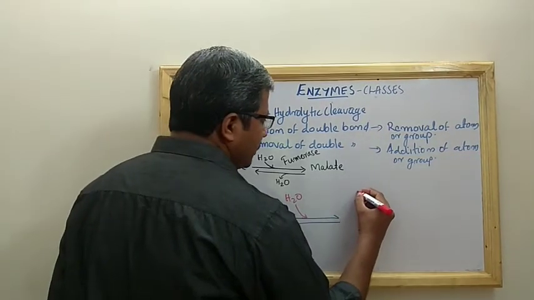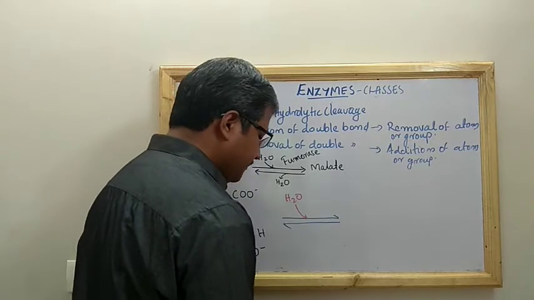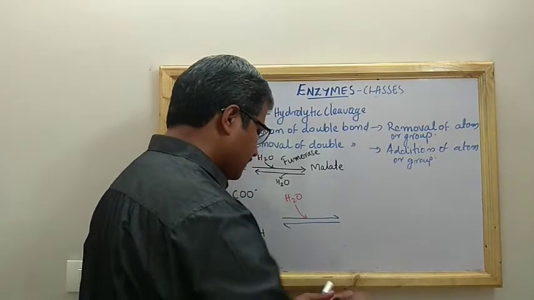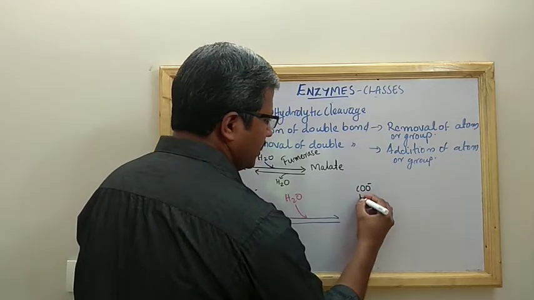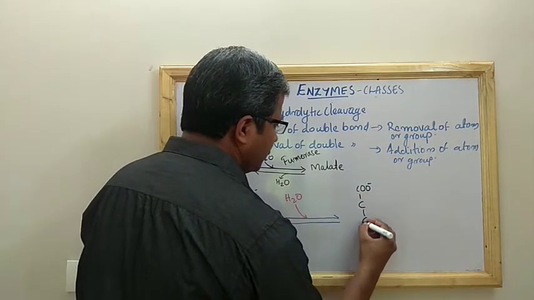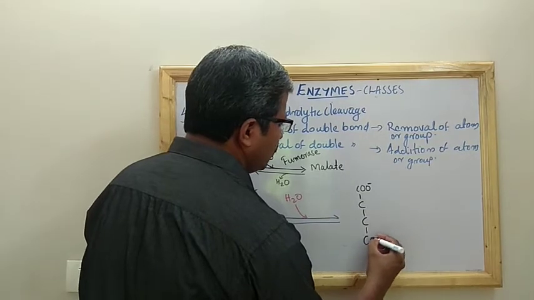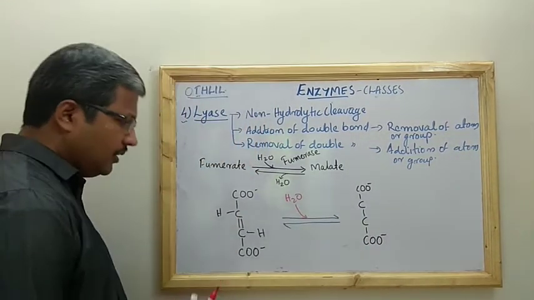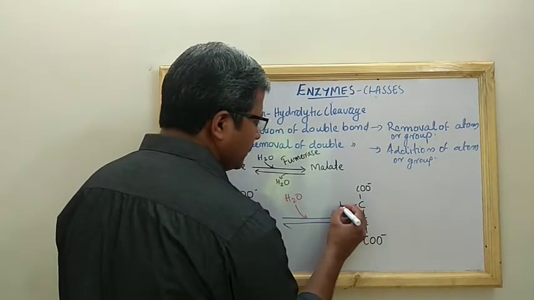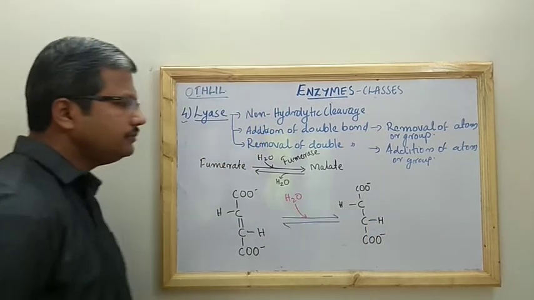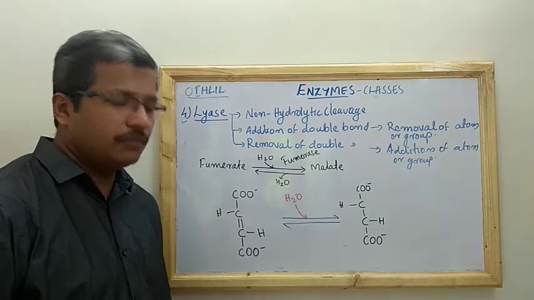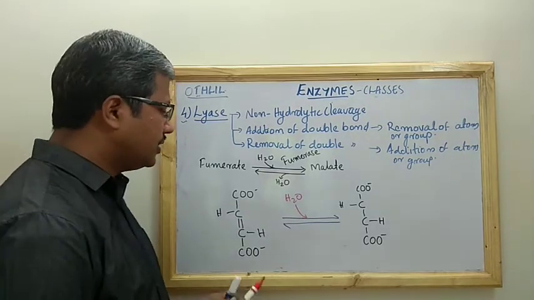You can see here COO minus, then C, then C, then COO minus. We can see that hydrogen is already here and hydrogen is here.